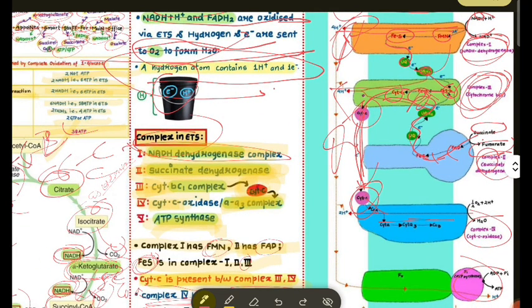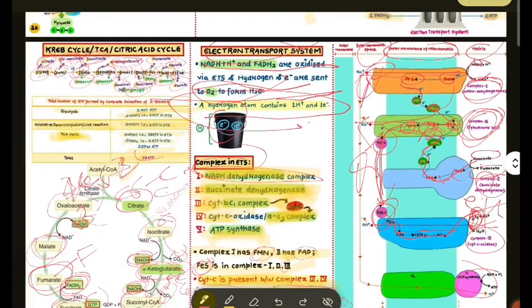the complex 4 using that electron to form H2O. Here O2 is the final acceptor of electron and forms H2O. That O2 uses matrix hydrogen for formation of H2O, and further it releases H plus there in the intermembrane space, and then all hydrogens come to the F naught and F1 ATP synthase, which adds phosphate group to ADP and forms ATP. 4 H plus forms 1 ATP.